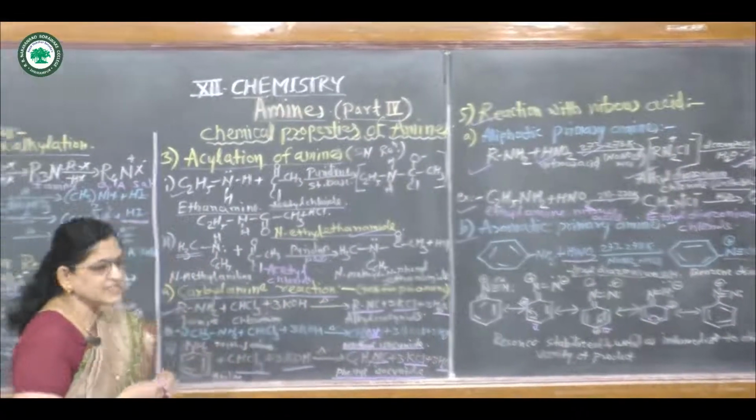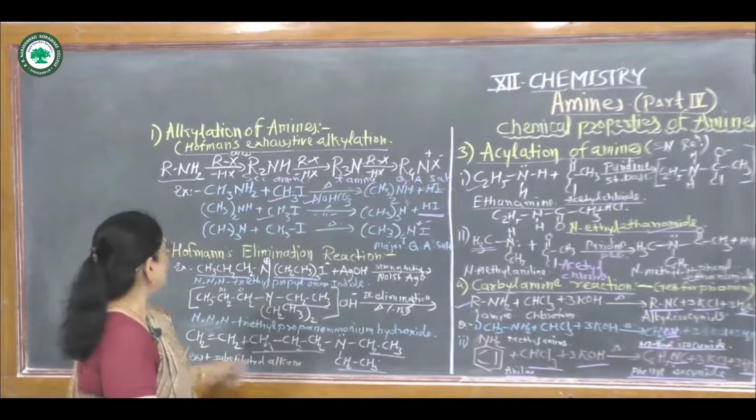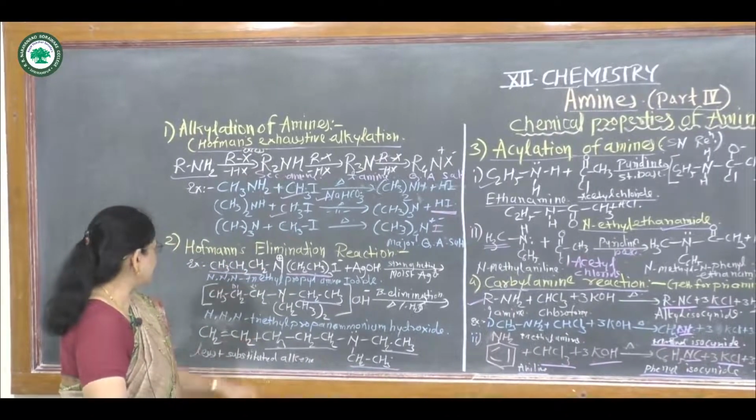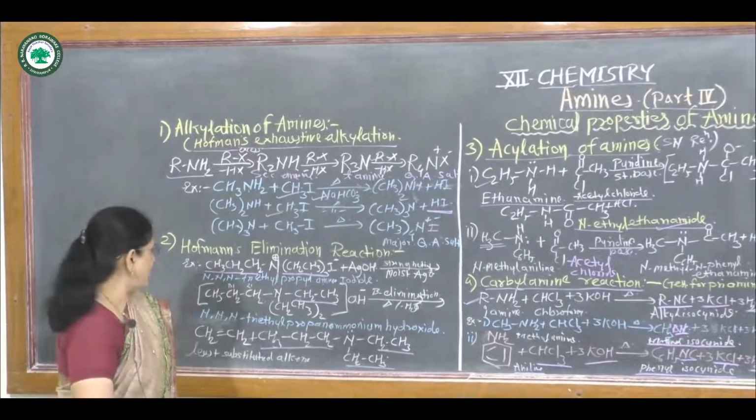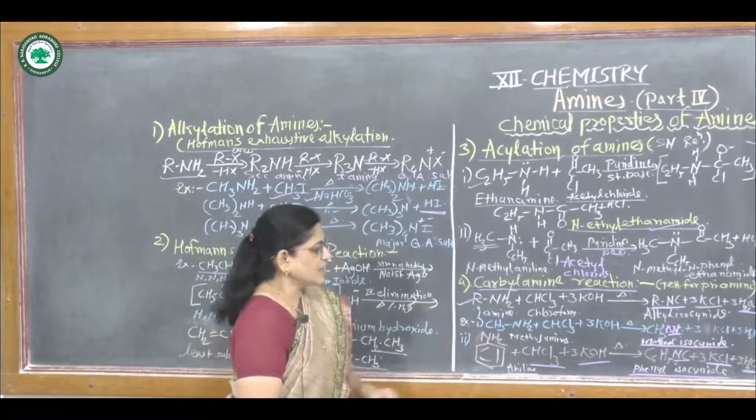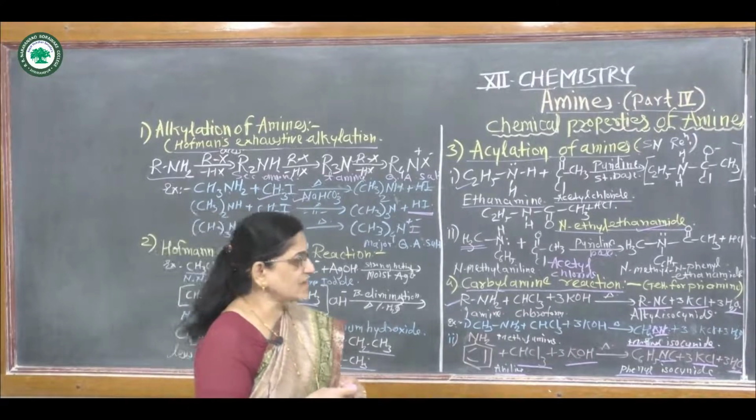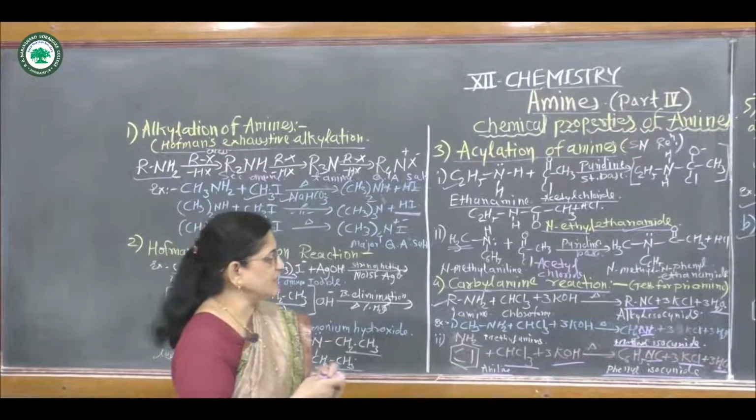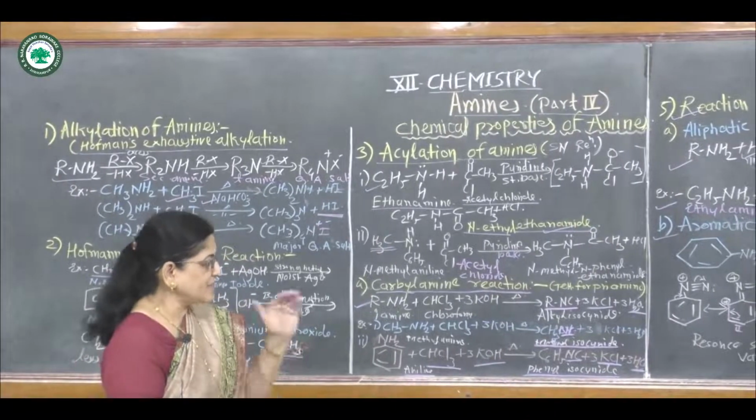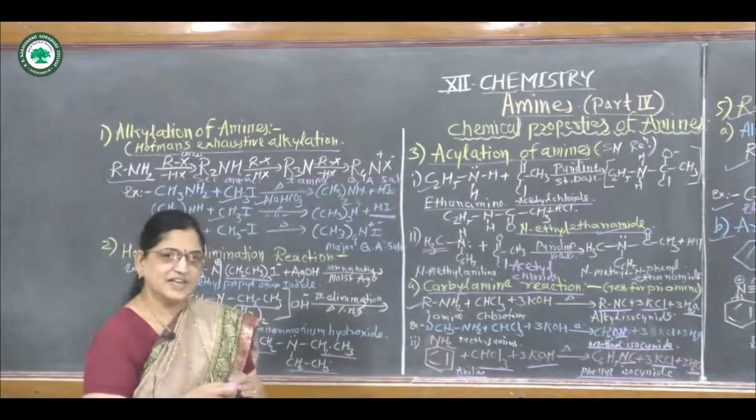Today we saw the reactions of amines. The first reaction is Hofmann's exhaustive alkylation, the second is Hofmann's elimination reaction, the third is acylation of amines, the fourth is the carbylamine reaction, and the fifth is the reaction with nitrous acid for aliphatic primary amines and aromatic primary amines. The remaining reactions of aromatic primary amines we will study in the next lecture.